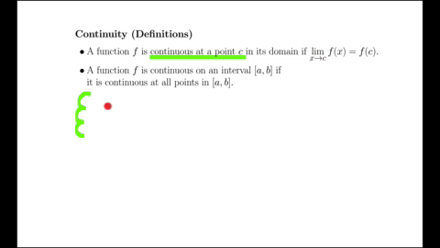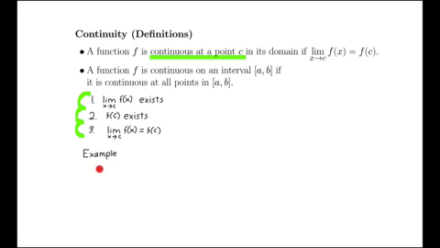There's three things involved. The first thing is that this limit, as x approaches c of f of x, has to exist. The second thing is that f of c has to exist. That is, c has to be in the domain of f. The third thing is that these two things have to be equal to each other. If these three things are true, the function is continuous at the point c.